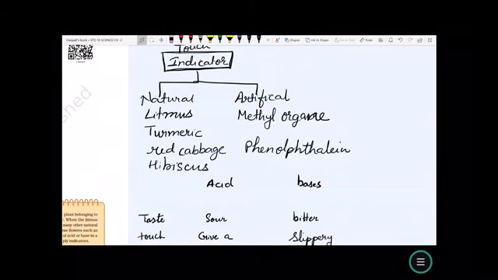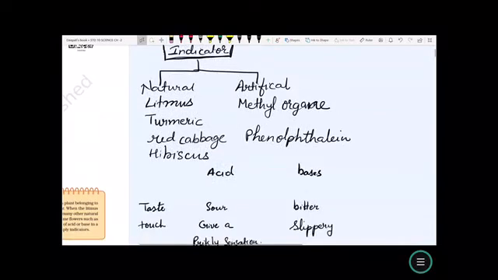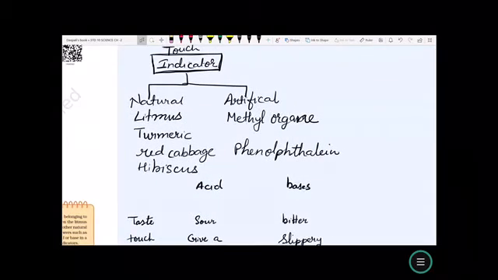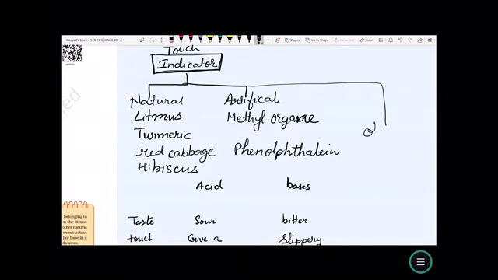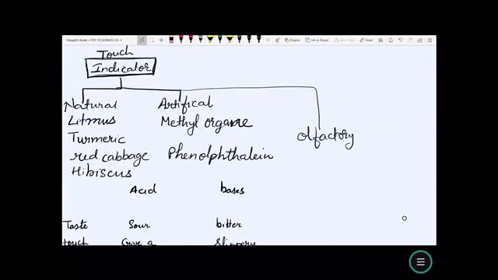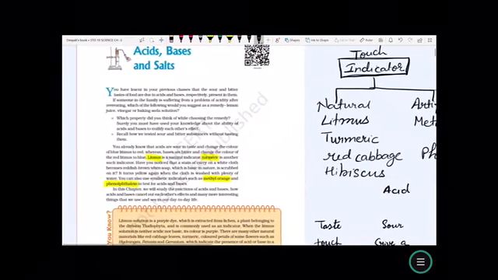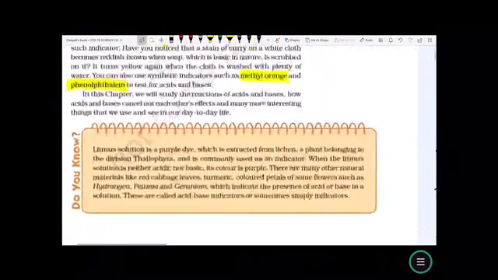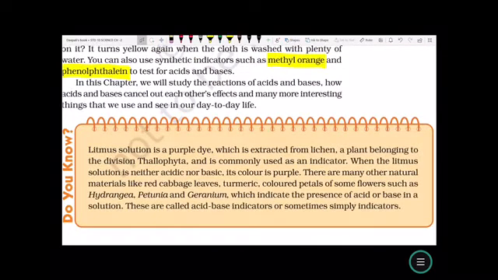Natural indicators are examples like litmus, turmeric, red cabbage, hibiscus, etc. Artificial indicators are methyl orange, phenolphthalein, etc. There is one more group of indicators, the olfactory indicators, which indicate whether a substance is acid or base on the basis of smell. Examples are onion or vanilla essence, etc.